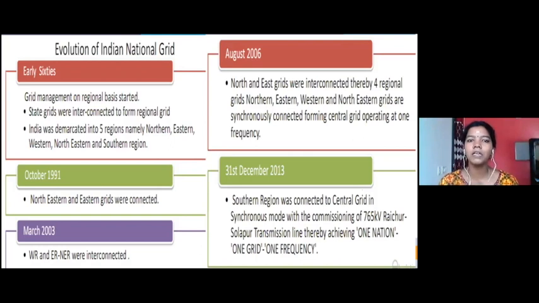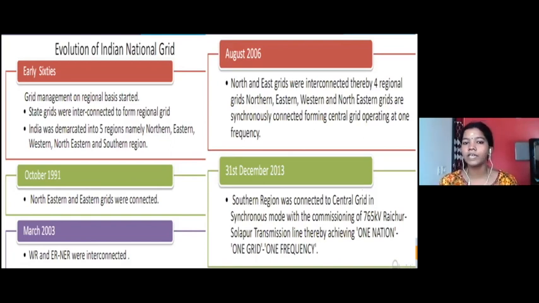So the meaning of all this is we have totally 4 different frequencies. In the northern, we have a particular frequency. In eastern, we have another frequency. In western, we have another. And in the northeastern, we have another frequency. By 31st December 2013, all the regions were interconnected together. So we now have one nation, one grid, and one frequency.